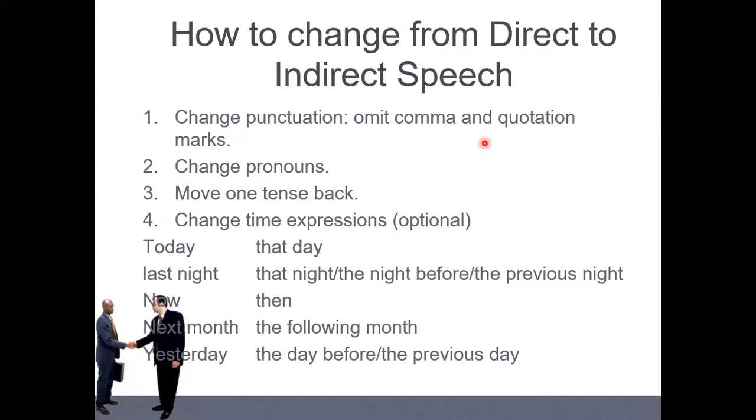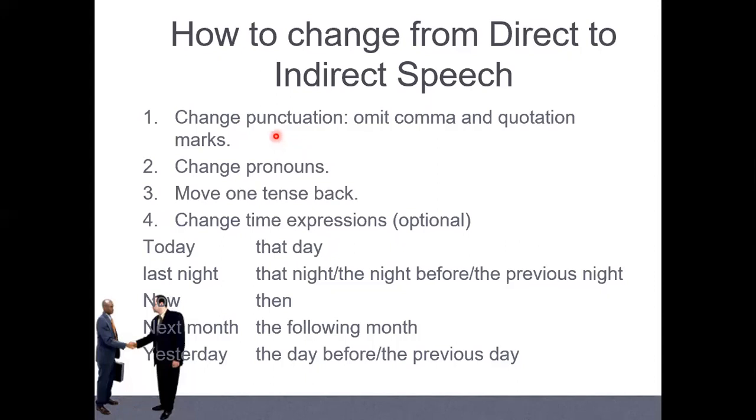Well, when you report somebody without changing anything, what do we call? Direct, indirect. Direct. Yeah, direct. Direct, we just keep the same, right? Without changing anything. Okay, and then when we change from direct to indirect, we have four ways here.